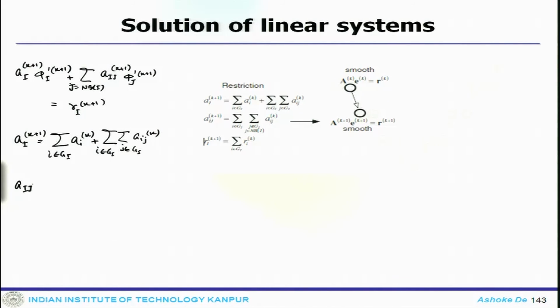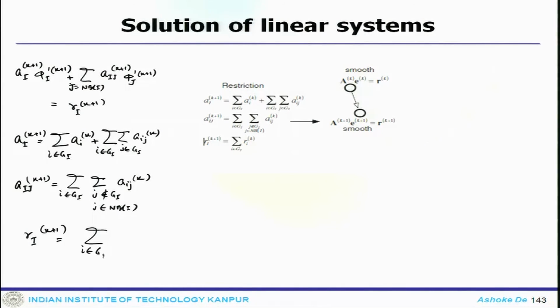A capital I j k plus 1 is I belongs to G_I, small j does not belong to G_I, A_Ij^k, and j belongs to NB_I, and R_I^(k+1) is nothing but I belongs to G_I, R_I^k.